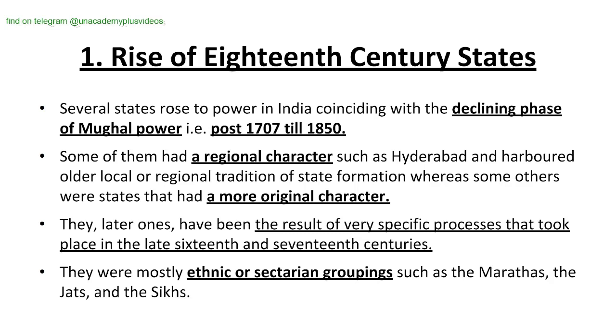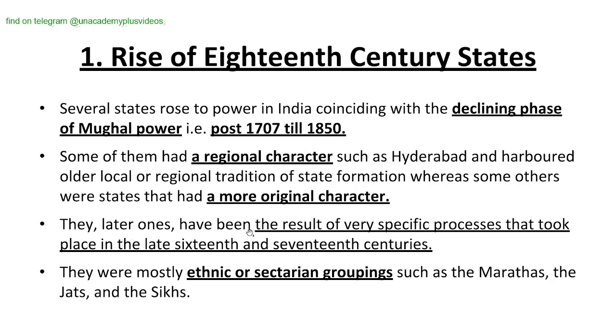Several states rose to power in India, coinciding with the declining phase of the Mughal power. That is post 1707 till 1815, because there was a decline of Mughal power, and several states came into power. Some of them had a regional character, such as Hyderabad, and harbored older local or regional traditions of state formation, whereas some others were states that had a more original character.